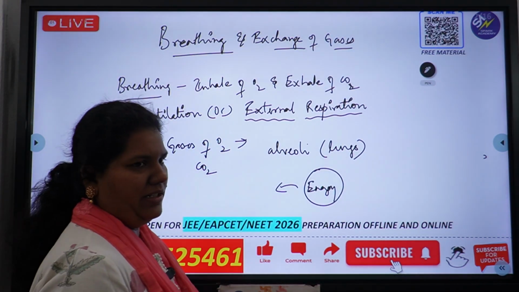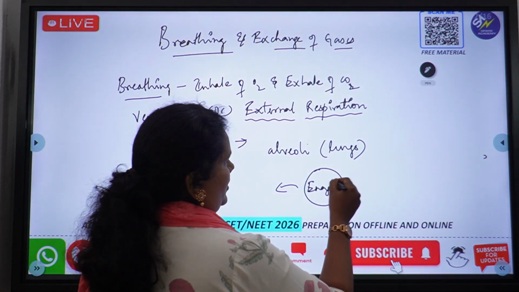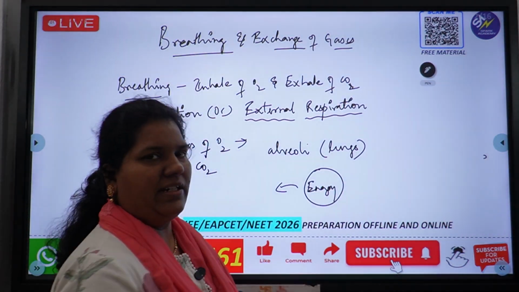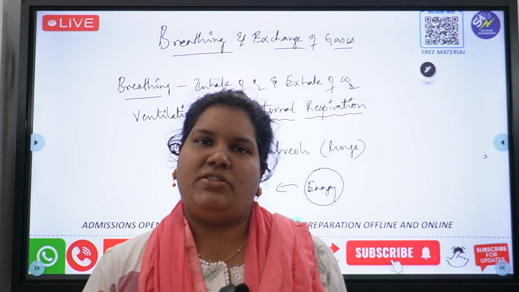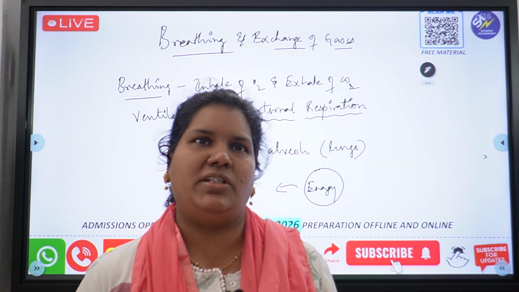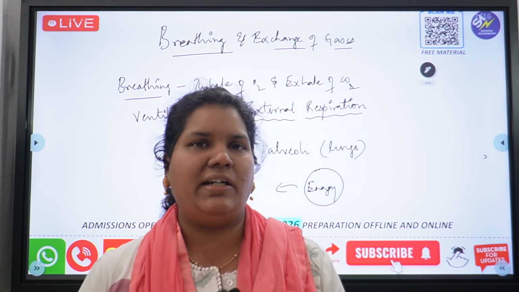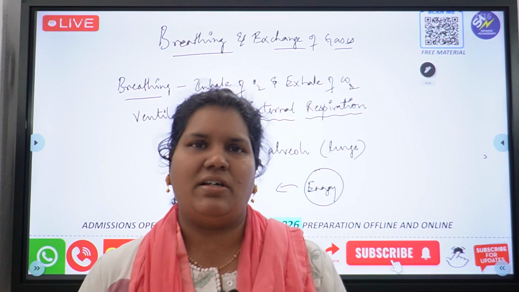So external respiration. Then what is internal respiration? Internal respiration is the production of energy inside the cell. What happens outside? What is external respiration? In external respiration only exchange of gases is happening, whereas in internal respiration the energy is released.